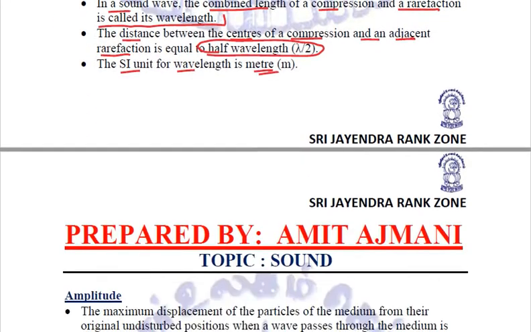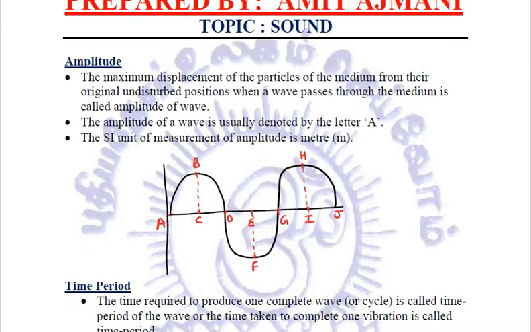Let us try to understand it with the help of this particular figure. In this, we have made a wave. Now, from A to D is one compression, and from D to G is one rarefaction. After G, the wave is repeating itself, right?